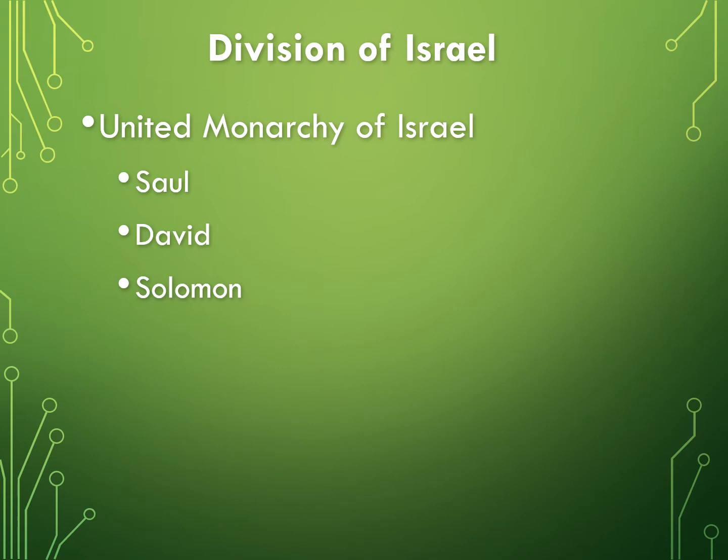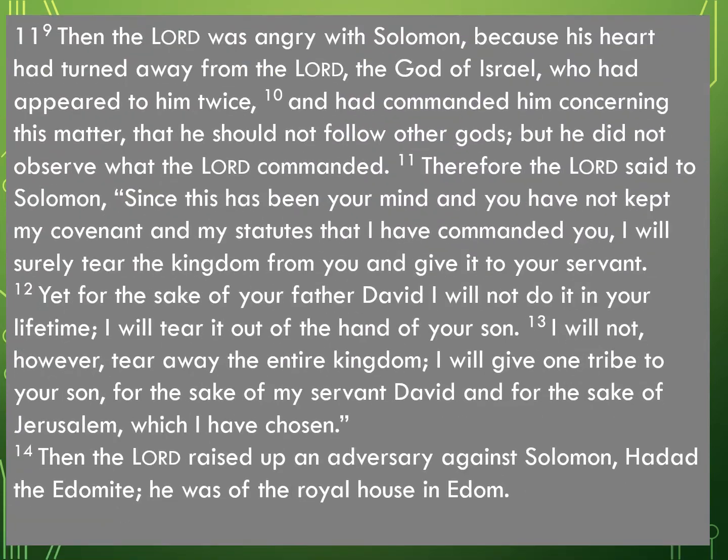However, Solomon did not do what was right in the eyes of the Lord, according to the text we have in Kings. The reason for the division of Israel is primarily because of Solomon's sins. According to the text, we see in 1 Kings chapter 11, "Then the Lord was angry with Solomon, because his heart had turned away from the Lord, the God of Israel, who had appeared to him twice, and had commanded him concerning this matter, that he should not follow other gods. But he did not observe what the Lord commanded.